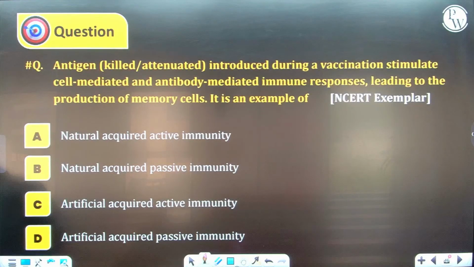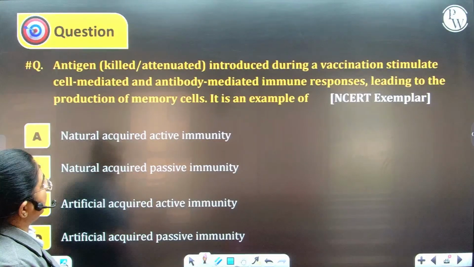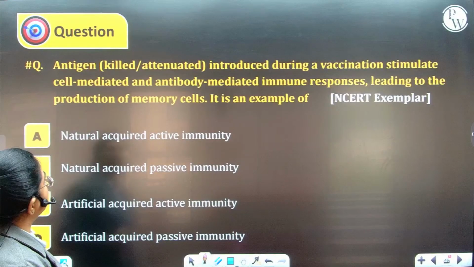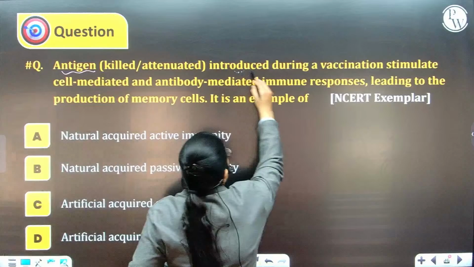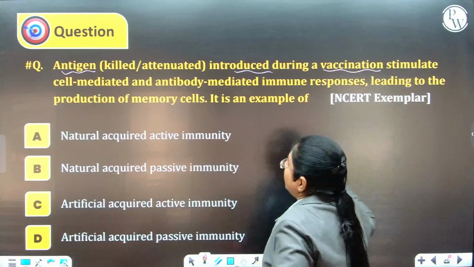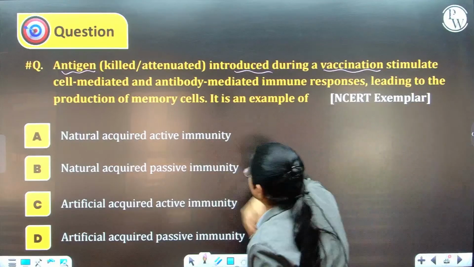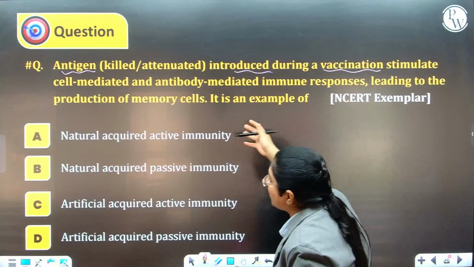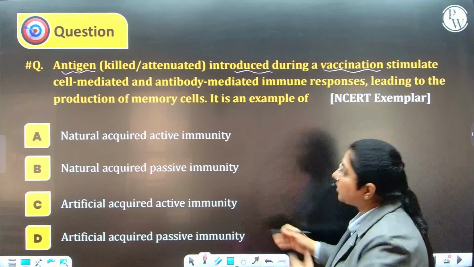Yes, very good, Mayank. Antigen, killed or attenuated, introduced during a vaccine, stimulates cell mediated and antibody mediated immunity and memory cells. This is an example of naturally acquired active, naturally acquired passive, artificially acquired active or artificially acquired passive.